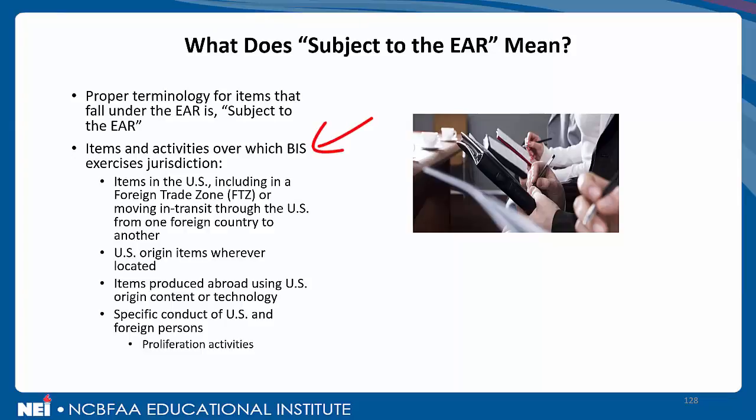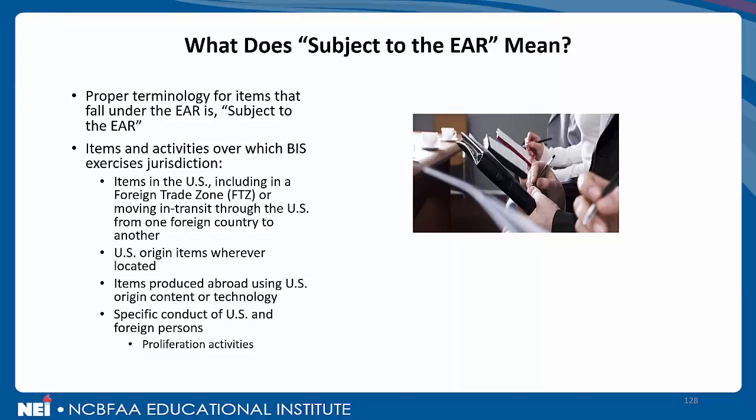So some items and activities over which BIS exercises its jurisdiction, and you'll see that it's an all-encompassing approach. First sub-bullet point, well, items in the U.S., so anything in the United States, including in a foreign trade zone or moving in transit through the U.S. from one foreign country to another. All of that, if it's not under ITAR or another agency, is subject to the EAR. Second sub-bullet point, U.S. origin items wherever located. So it's not just EAR subject items in the United States, but U.S. origin items wherever they are overseas.